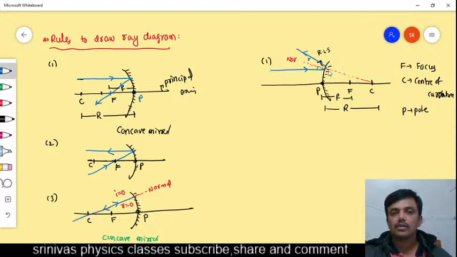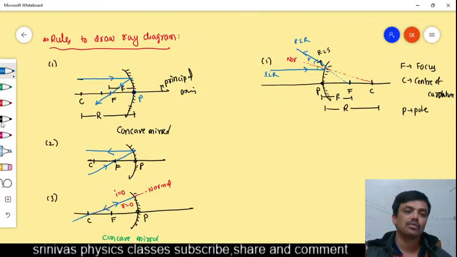You do the extension for this reflected light ray. This is the reflected light ray, and this is the incident light ray. Now, according to the first rule, if the light ray is incident parallel, after reflection it passes through the focus. Here the light ray is incident parallelly, so after reflection does it pass through the focus or not? It does not really pass through the focus. It appears to be coming from the focus. Okay, this is the first rule.